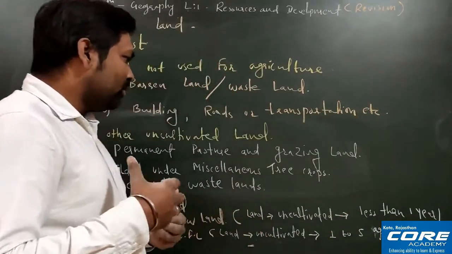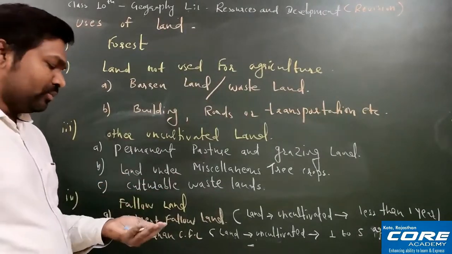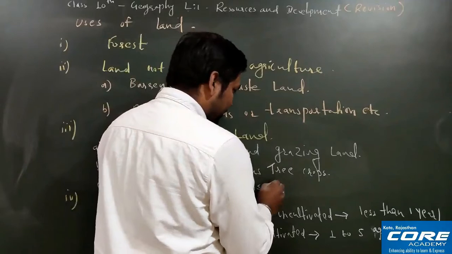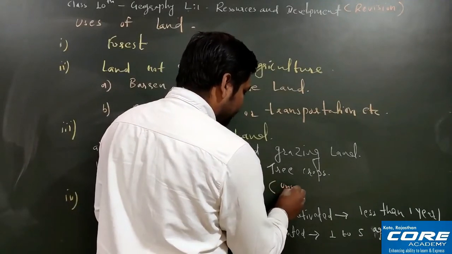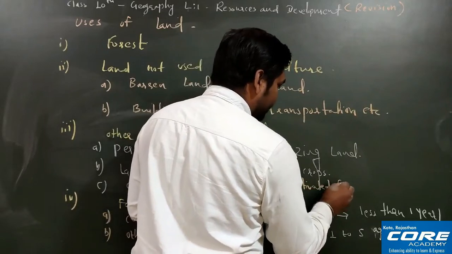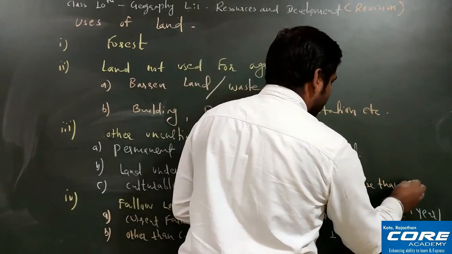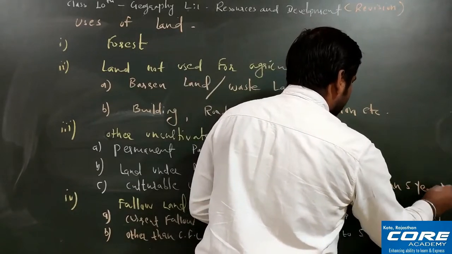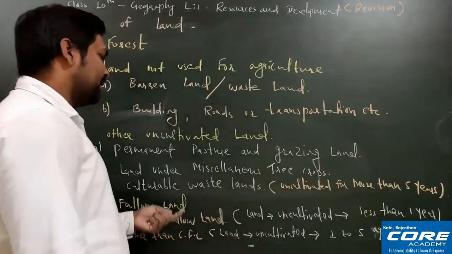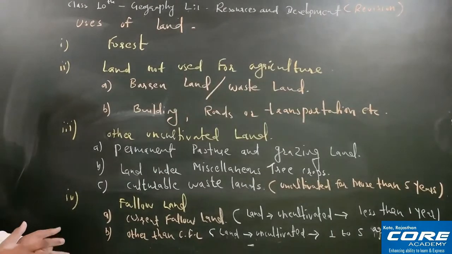And suppose if it is going more than 5 years, then it will be called cultivable wasteland. So here it is more than 5 years. Here I am writing uncultivated for more than 5 years, okay, 5 years or more than 5 years, then it will be called cultivable wasteland. Fine, I hope till here the picture is clear to all of you.